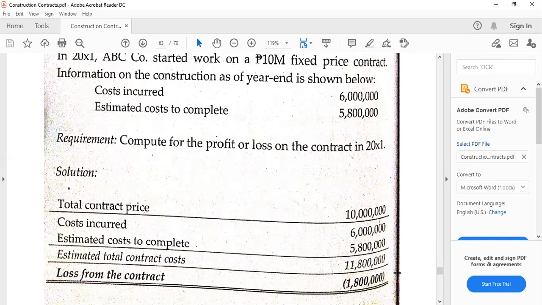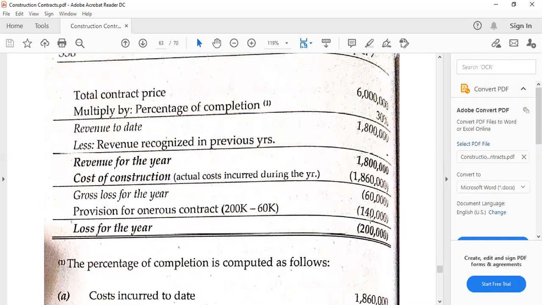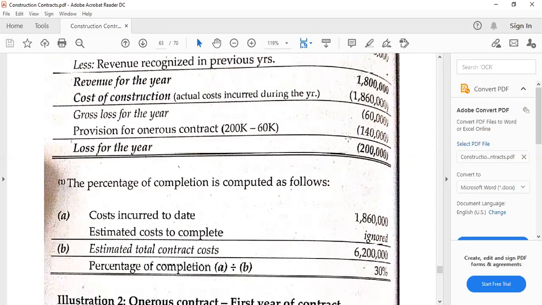If profitable, then okay, we can use method 1 or method 2. But if not, for example, this is losing onerous, so we have to use method 1 for computation of the profit or loss, and we can do the shortcut, just multiply that with, again, the percentage, like 200,000 times 70%, which is 100% less the percentage of completion. That is the provision for onerous contract shortcut. And this is the long cut. So meaning this is squeezed.